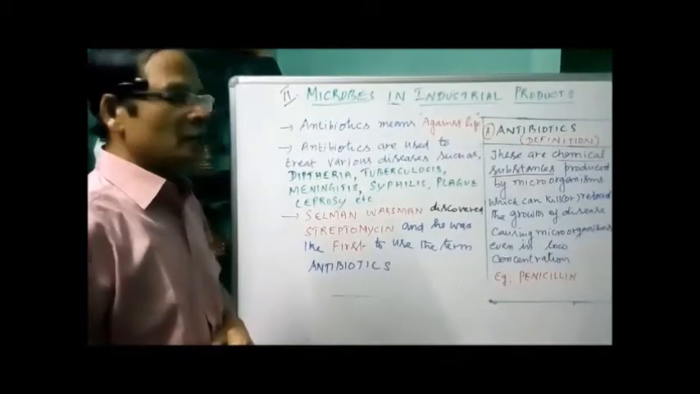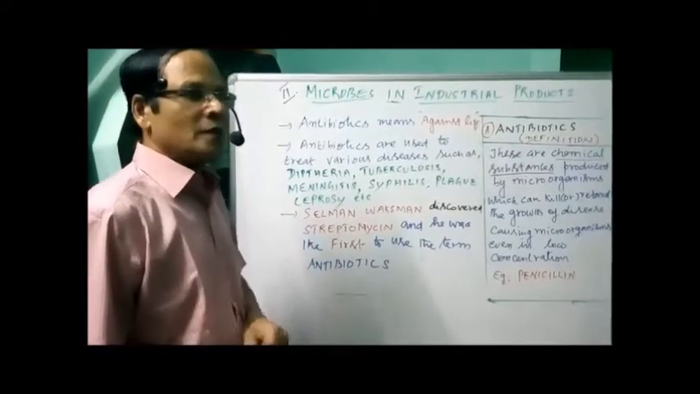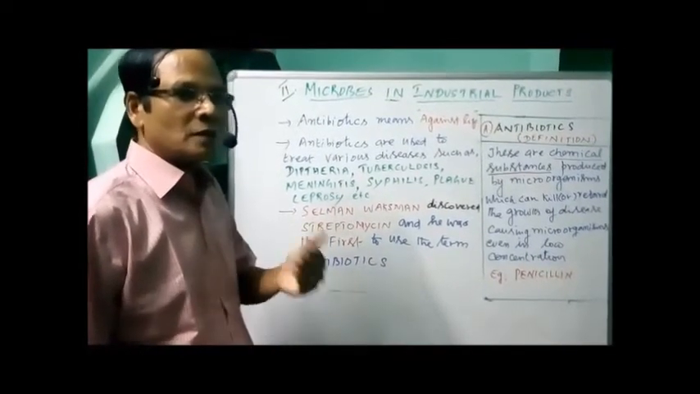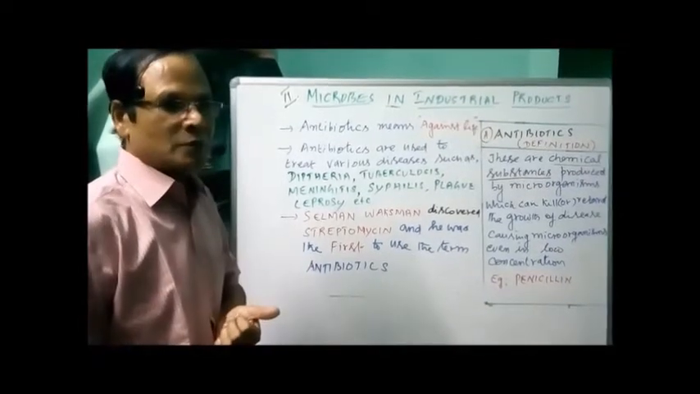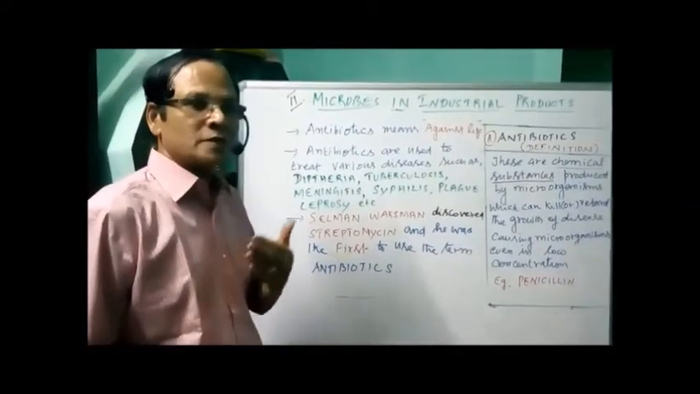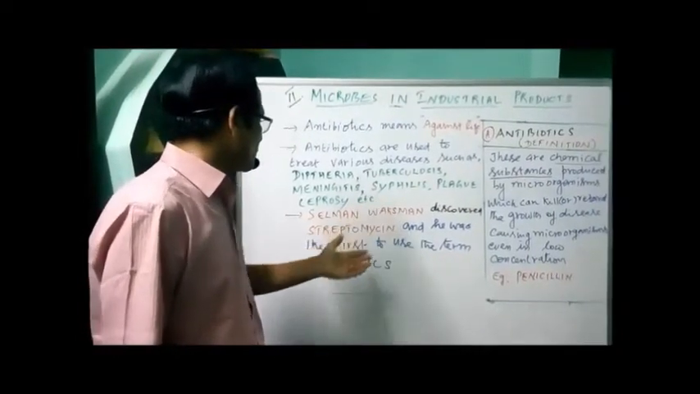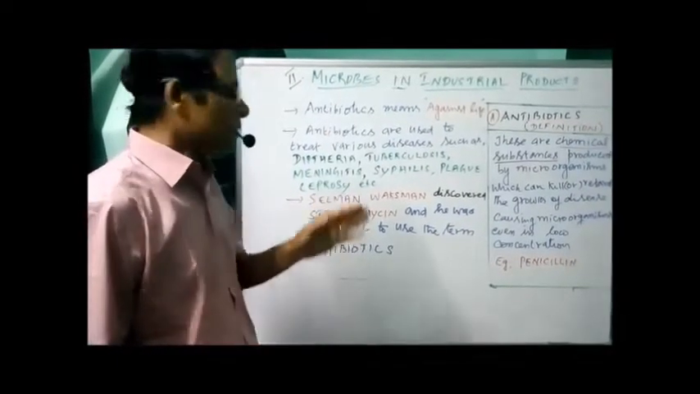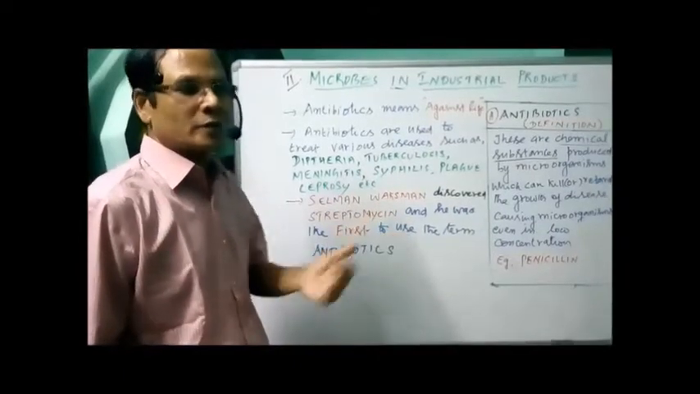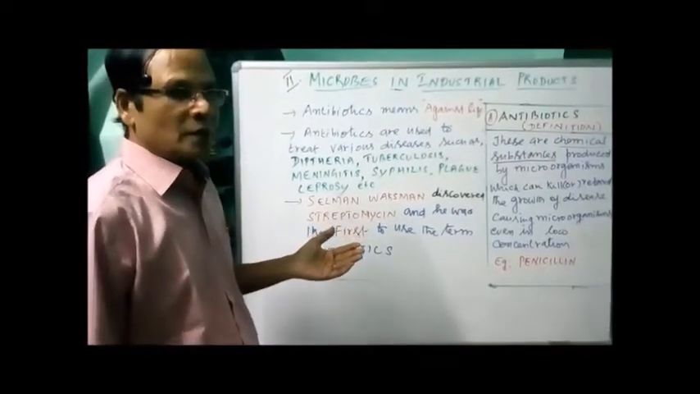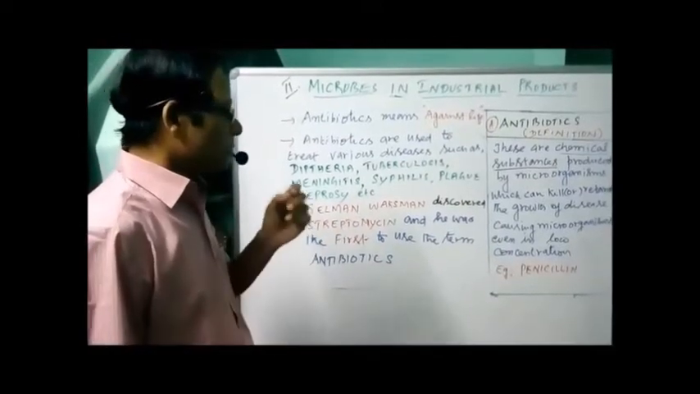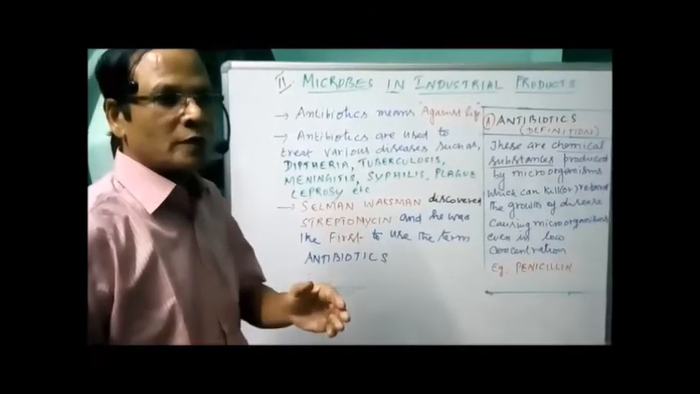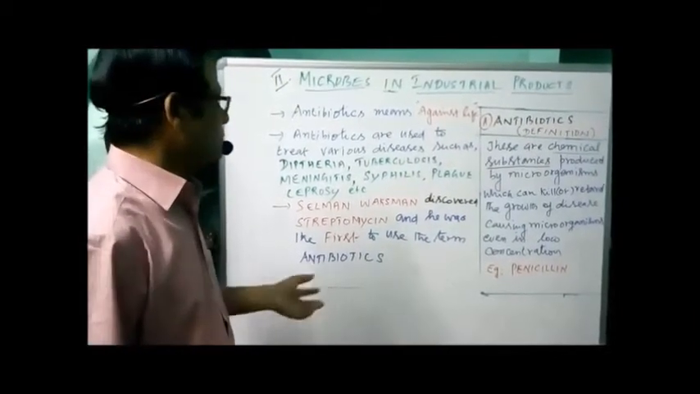Some examples for them. Selman Waksman discovered streptomycin, isolated streptomycin from Streptomyces griseus. He was the first one to use the term antibiotic. Now let's go to the discovery of Alexander Fleming, the miracle drug, the queen of drugs, penicillin. Okay, now let's see.